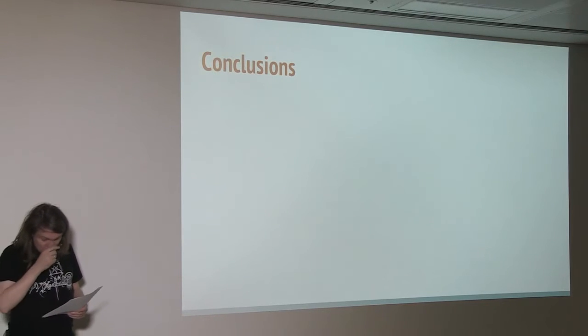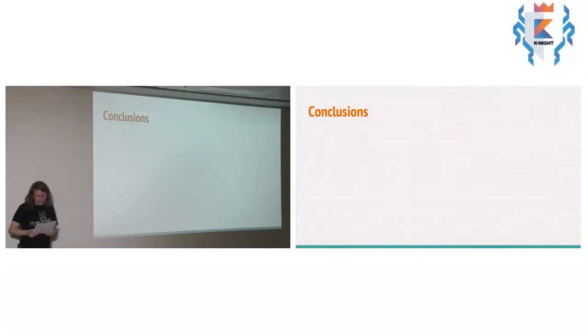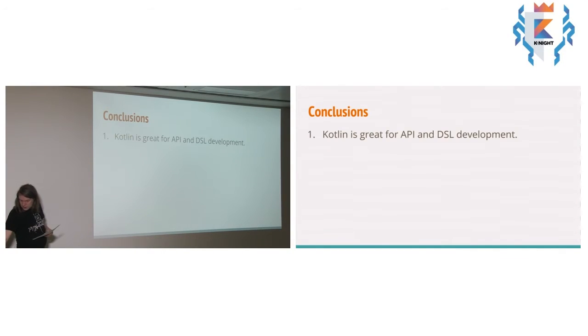Okay, I have a few conclusions and recommendations based on the experience of building this API. The first is that Kotlin is simply a great language for API development, and it's got powerful language features for creating typesafe embedded DSLs for many purposes. I think the approach of layering extension methods and defining extension methods locally to handle different cases is particularly nice for this.